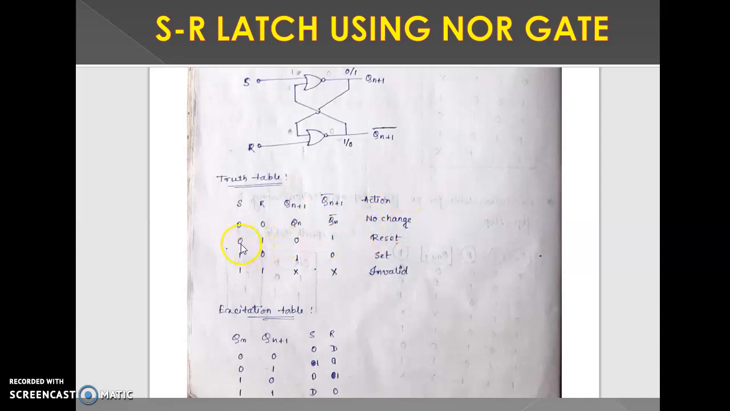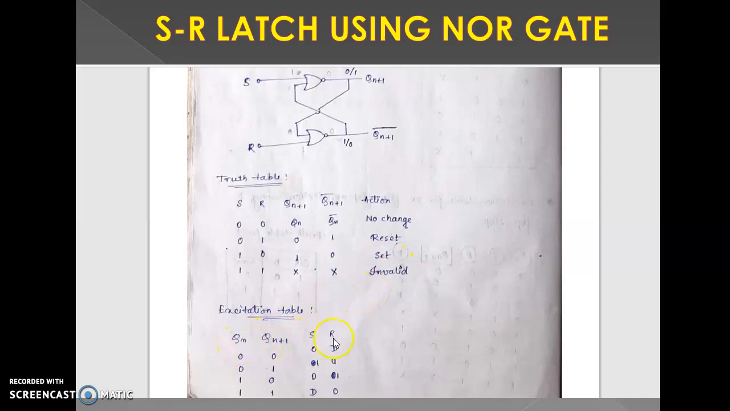When the value is 0 1, S value is 0, R value is 1. This time the output is 0 1, which means reset. Similarly 1 0, this time the value is 1 0, set, and 1 1 is a cross, meaning invalid.